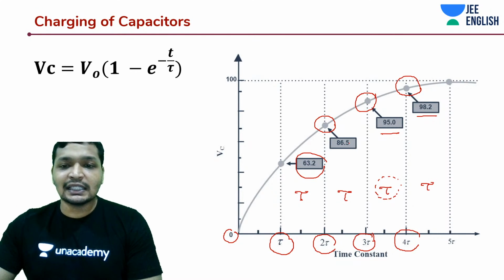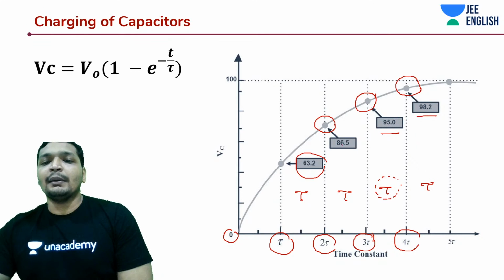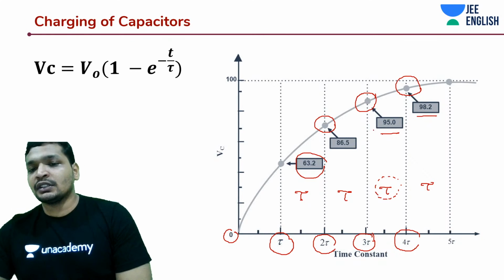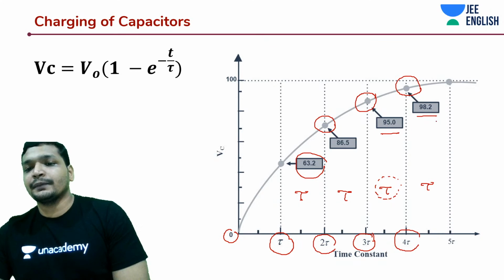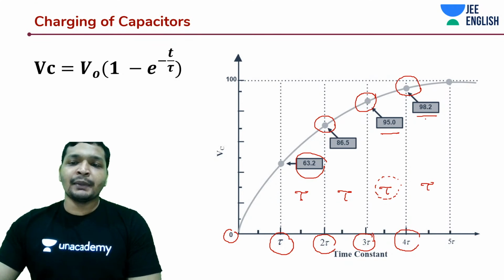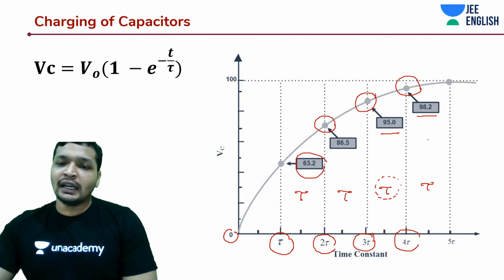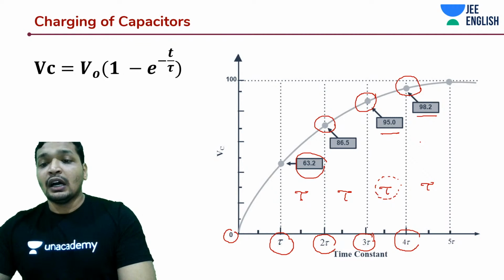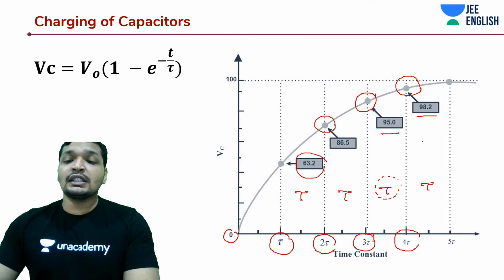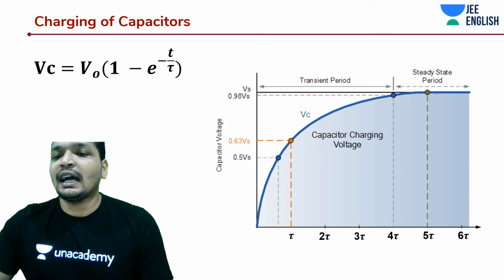Then it was 86.5%, then 95%, and the increase keeps on reducing. That is the main thing. And do remember, at 4 tau it reaches around 98.2%, and at 5 tau we generally call it the steady state.